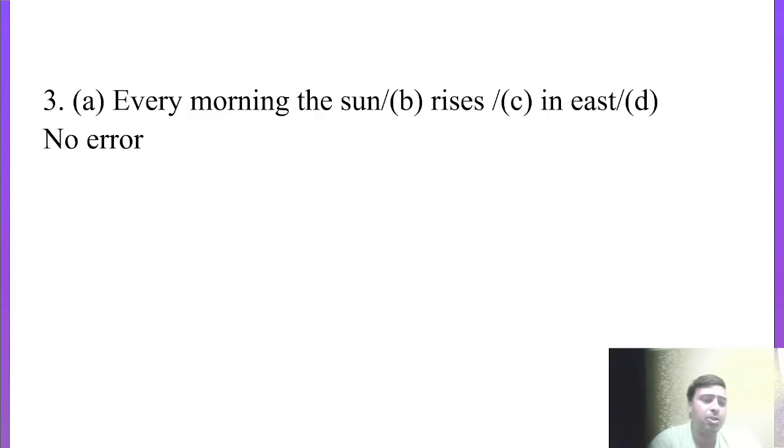Come to the question number 3rd. Every morning the sun rises in east. So we know very well that before directions name we use article the: the west, the east, the south, the north, right? So instead of in east, it should be in the east. Here the error is in C part. The right sentence would be every morning the sun rises in the east. So error is in C part.